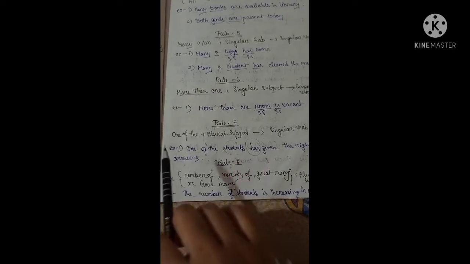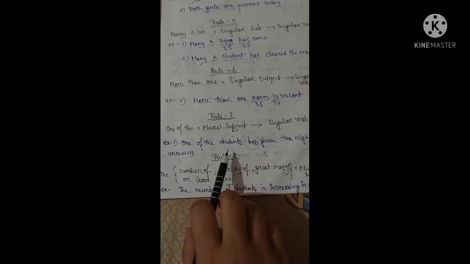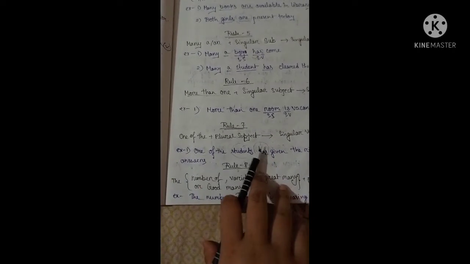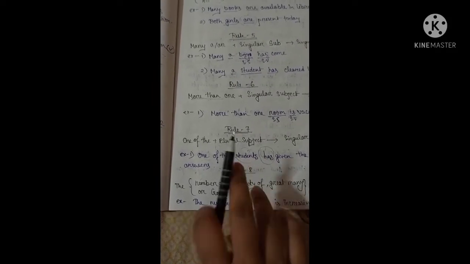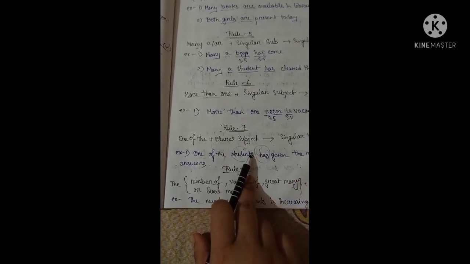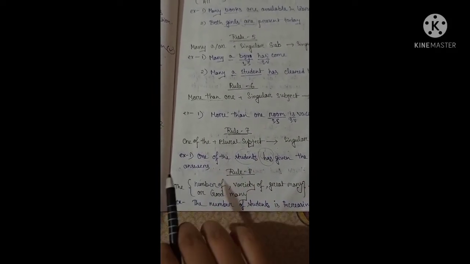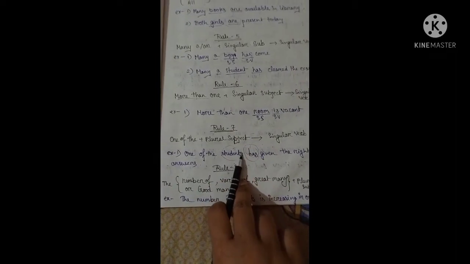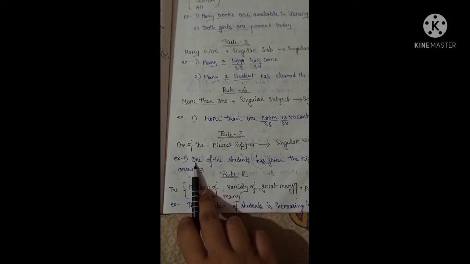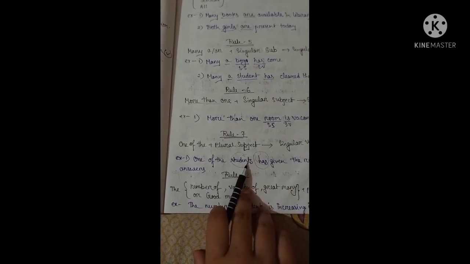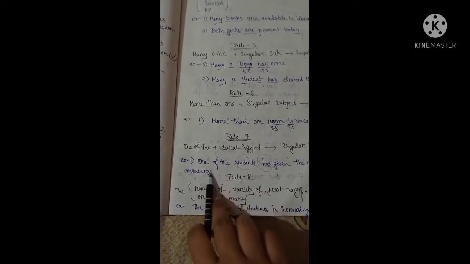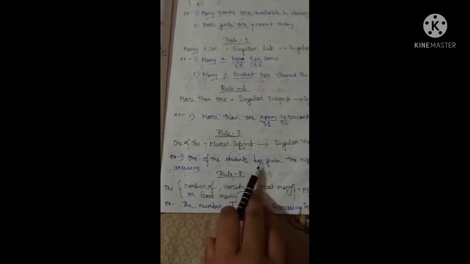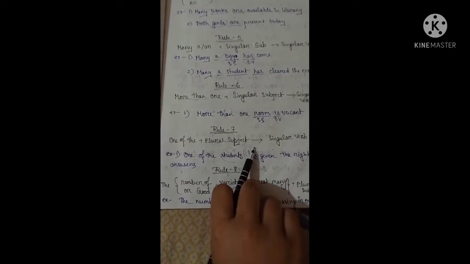Suppose there are many students and we have to take one of them, one student among all the students, so the verb is singular as we consider one student, not all the students.